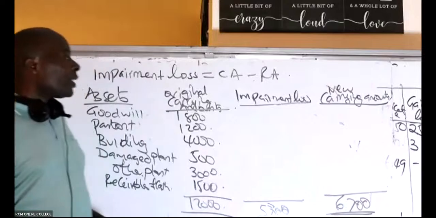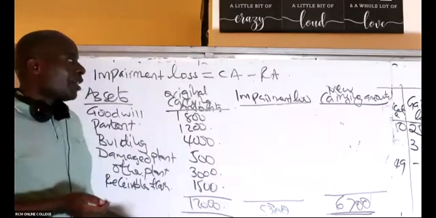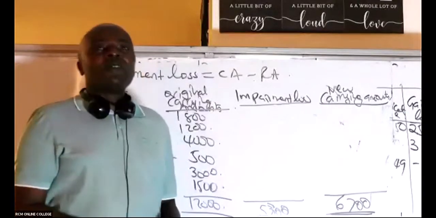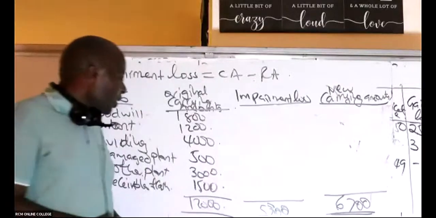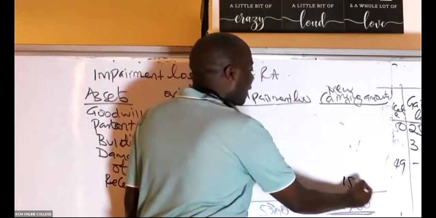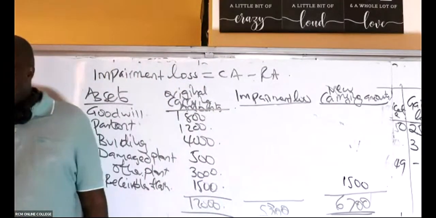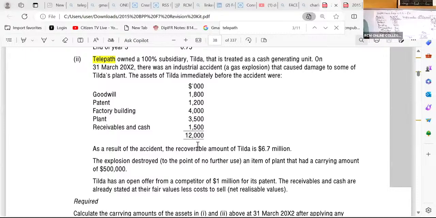So then, gentlemen, these guys have given us a few things. For example, they have given us new carrying amounts. I always begin it like this. They have given me new carrying amounts of some assets. For example, receivables and cash, no impairment. It will remain the same. Receivables and cash, I know the new carrying amount, no impairment. Goodwill dead, I like that. So you can see here, receivables and cash.